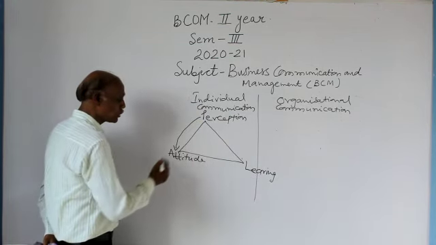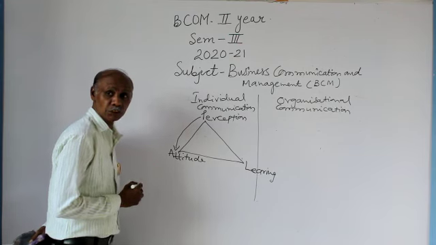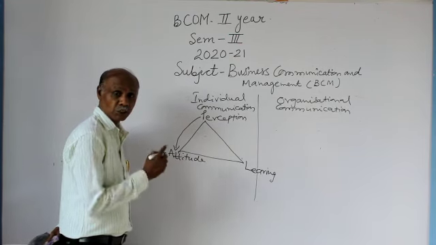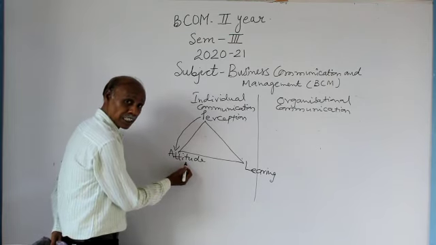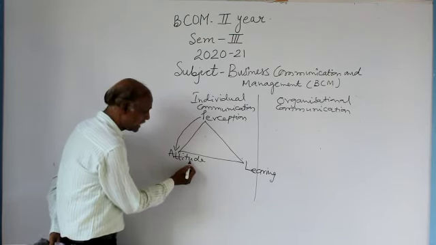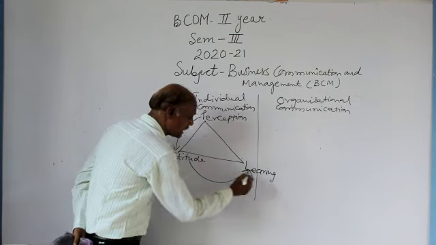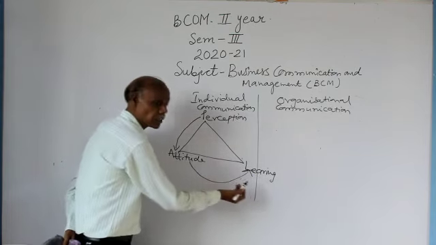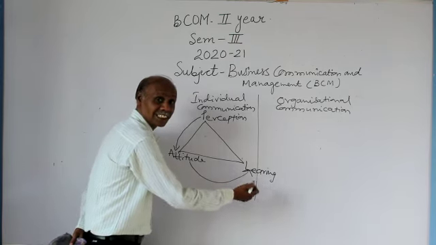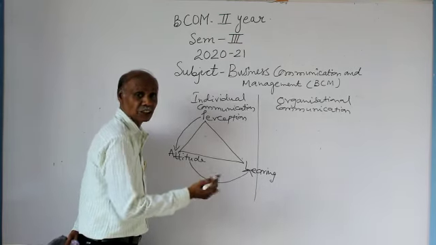Perception of a human being leads to the formation of the attitude among the persons. And this attitude provides an opportunity or an occasion to go for learning the things in a continuous manner. Learning is continuous.